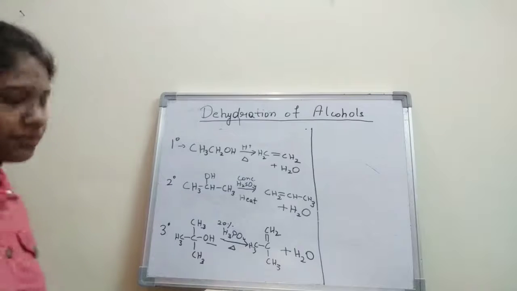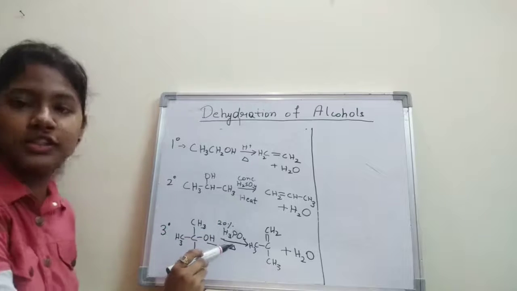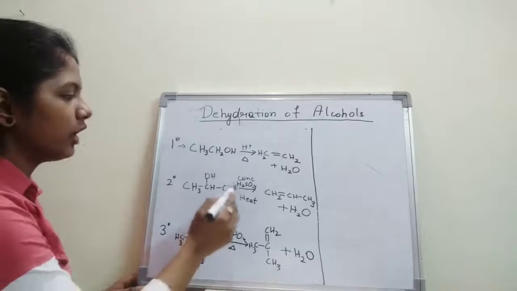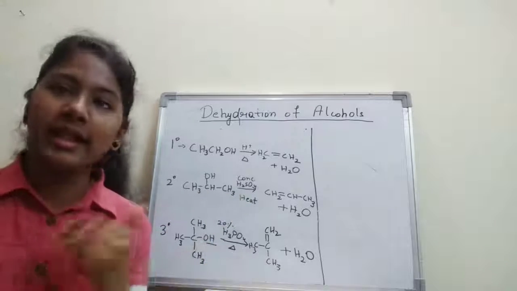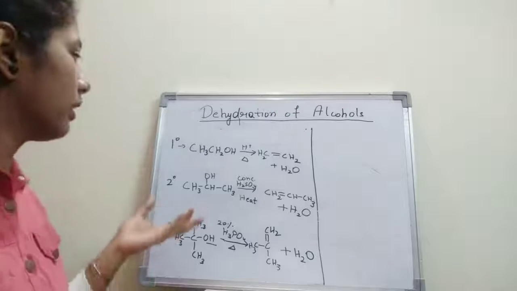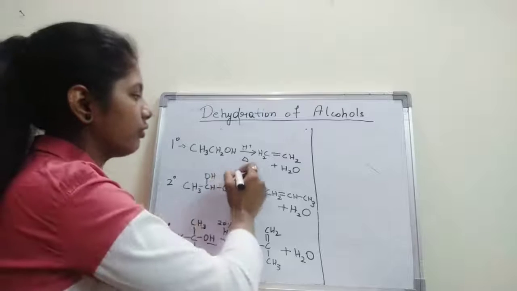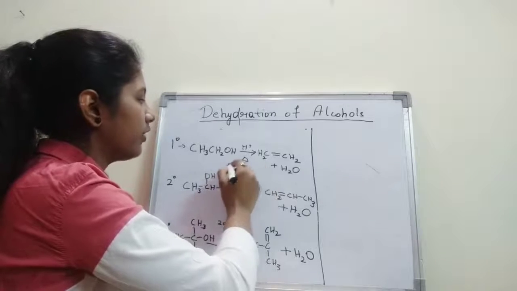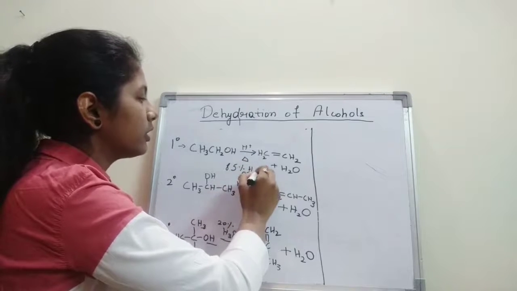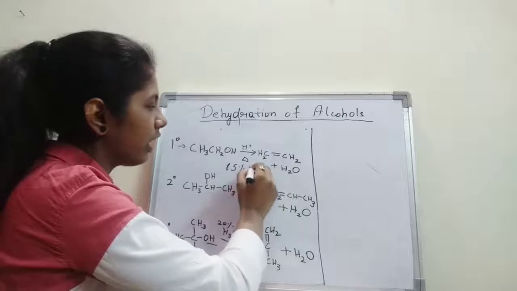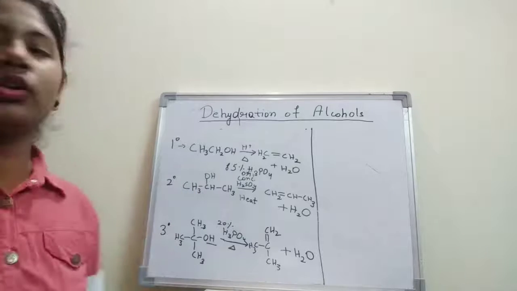Now, as you can see here, for this secondary alcohol, just like I used 20% H3PO4 and heated it, here also at secondary alcohol, instead of using concentrated H2SO4, we can use a milder acid. That is, we can use another acid, phosphoric acid as well. That means instead of this, we could have also used 85% H3PO4 here. Okay, that is your phosphoric acid.